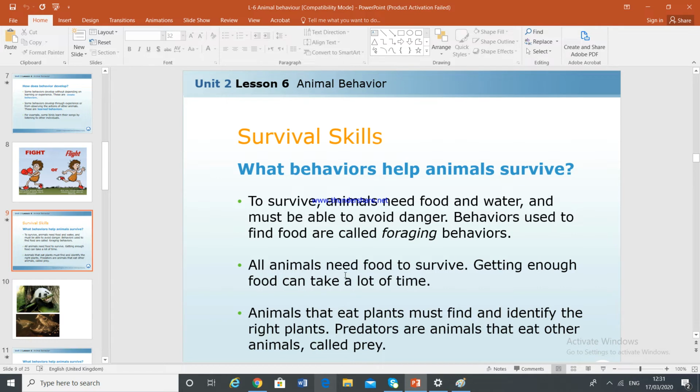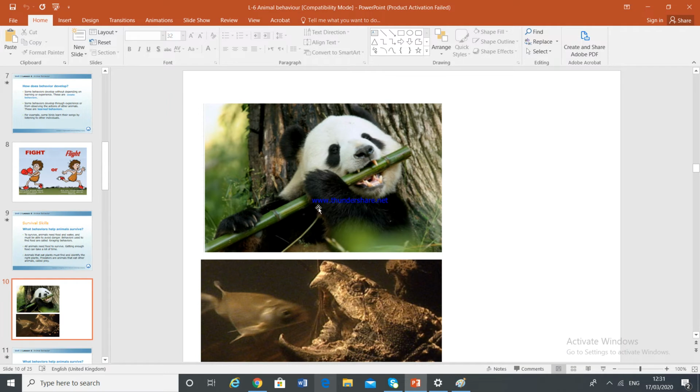Example, what did I say? Giant pandas need to spend about 14 hours a day eating bamboo. Imagine, girls, come on. 14 hours a day, almost three quarters of the day. Now there's one more example. I did not give a picture here. Squirrels bury food to store it for eating at a later time when food is hard to find. So even they take a long time. It collects for a long time, and then for later they just save it.